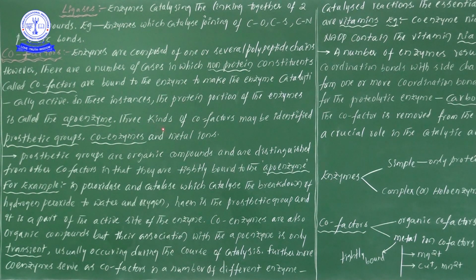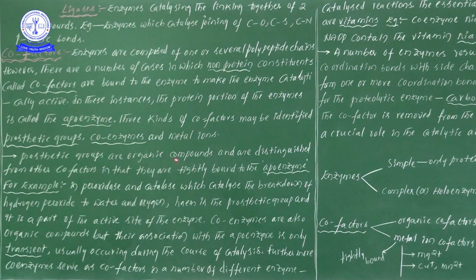Now we will observe the three kinds of cofactors. What are they? Prosthetic group, coenzymes, and metal ions. Likewise, we will observe the three kinds of cofactors. Can you say along with me? Prosthetic group, coenzymes, and metal ions. Okay, now the prosthetic group point of view.